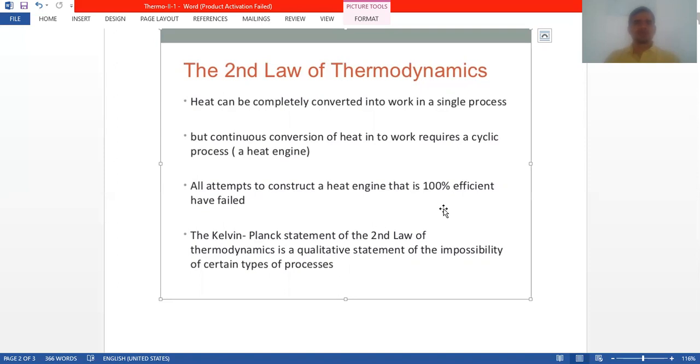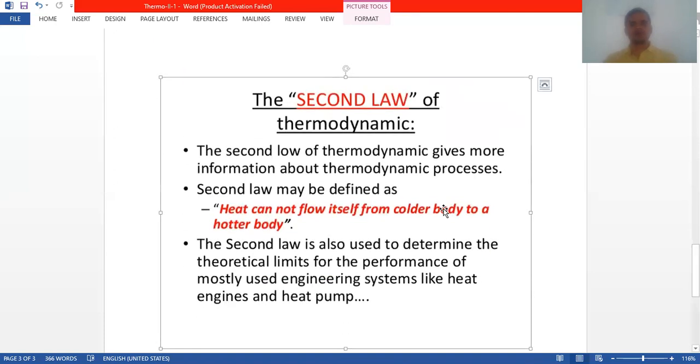The Kelvin-Planck statement of the second law of thermodynamics is a qualitative statement of the impossibility of certain types of process. The second law of thermodynamics gives more information about thermodynamic processes. Heat cannot flow by itself from the colder body to the hotter body. The second law is also used to determine the theoretical limits for the performance of commonly used engineering systems like heat engines and heat pumps.